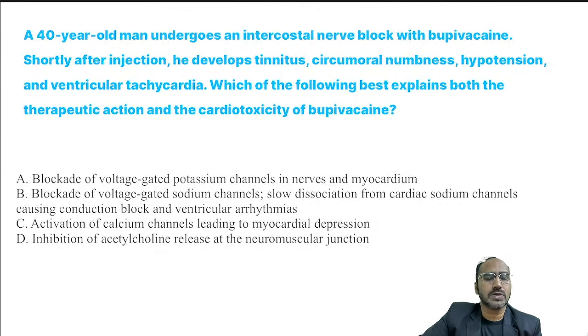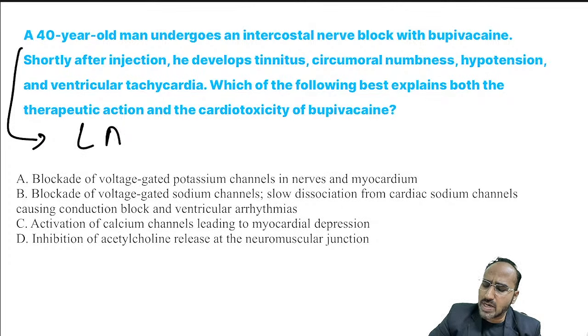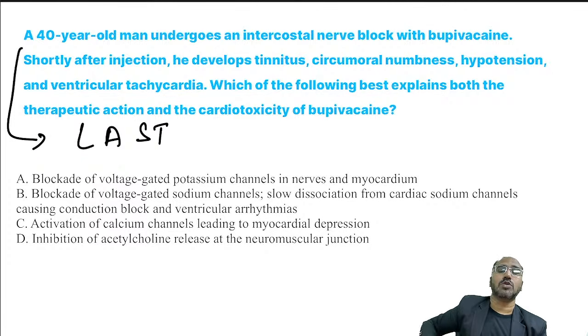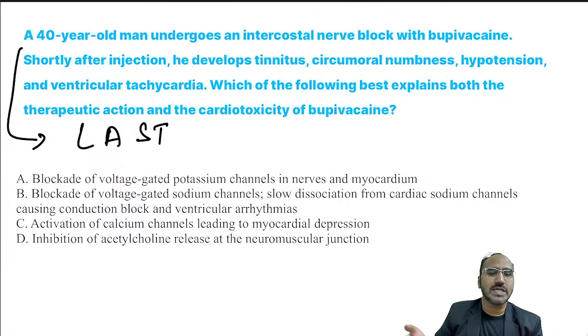A 40-year-old man undergoes an intercostal nerve block with bupivacaine. Shortly after injection, he develops tinnitus, circumoral numbness, hypotension, and ventricular tachycardia. Which of the following best explains the cardiotoxicity of bupivacaine? Guys, remember, here they have given a classical case of local anesthetic systemic toxicity. They were trying to give an intercostal nerve block, and as they introduce the needle, there is a high blood supply. So what will happen, guys? If the bupivacaine goes intravascular, there will be chances of toxicity.